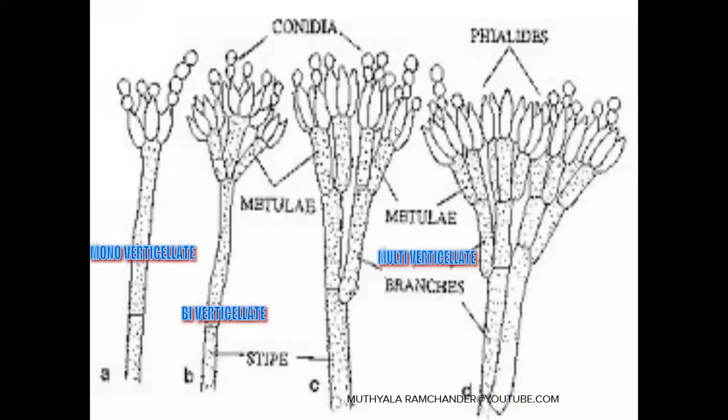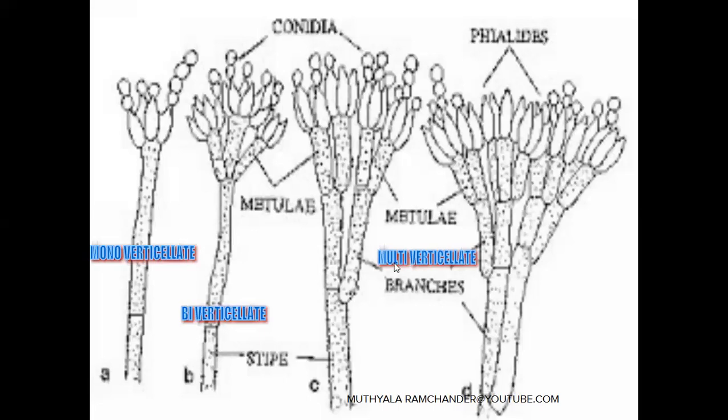On these sterigmata, conidia are developed. Below the sterigmata are metulae, and below the metulae are rami. First tier, second tier, third tier. Sometimes more tiers also develop. More than two tiers of branches are developed.